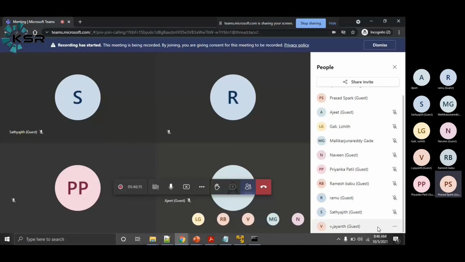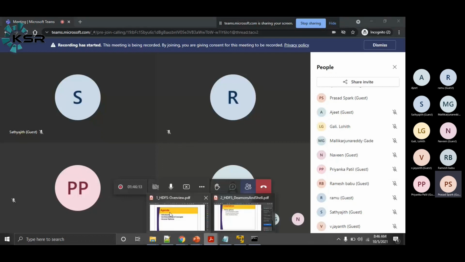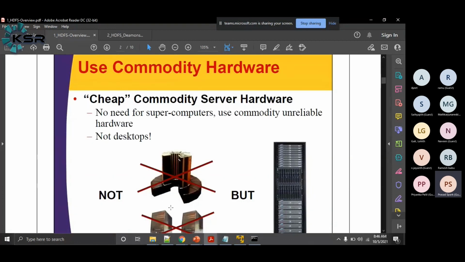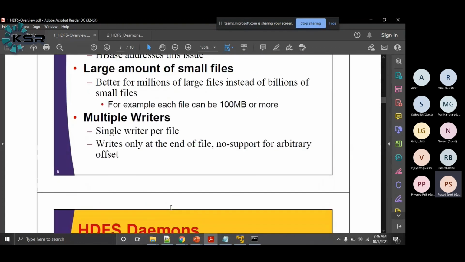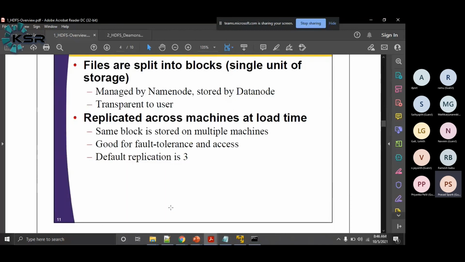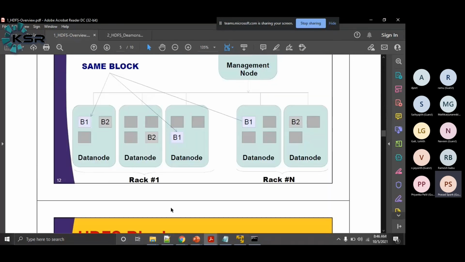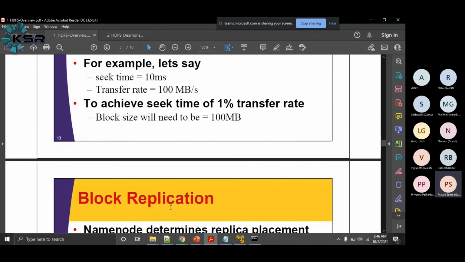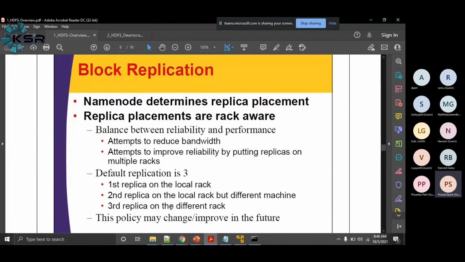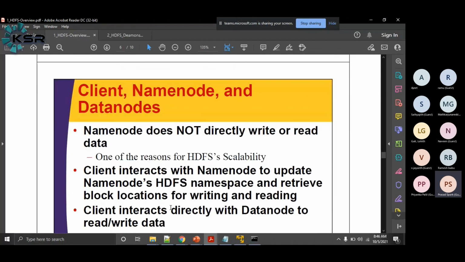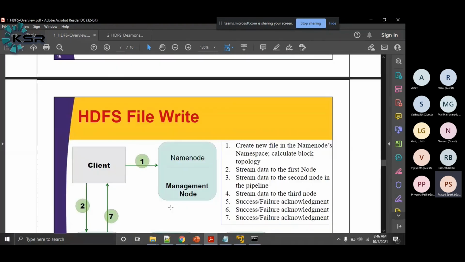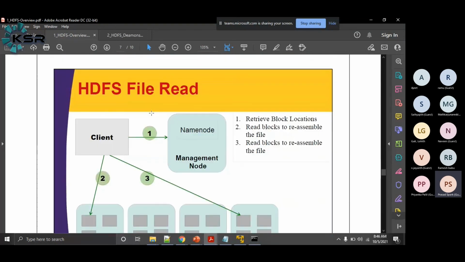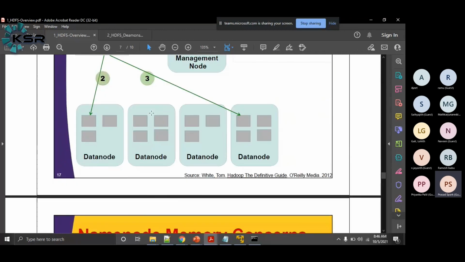Tomorrow I will show you the HDFS architecture and how we are going to write the data. Then you can get an even better picture of how the replications happen, what the block size is, how the division happens, why the block size has to be this value, why the replication has to be this, how we can set the replication, where those configurations are, how the HDFS file write operation works, and how the read operation happens. All these things we will see. I have all the slides and everything ready.